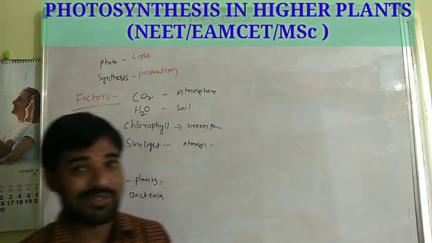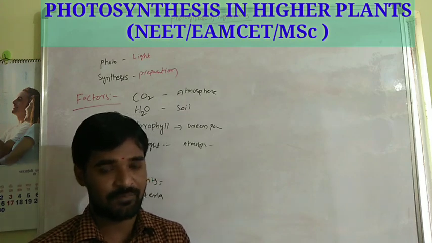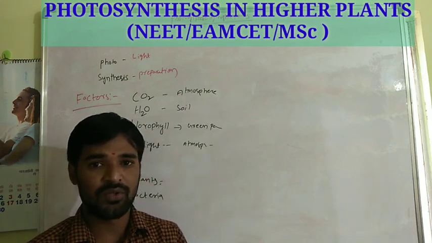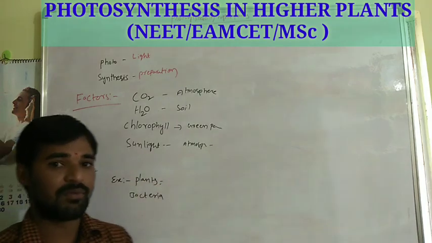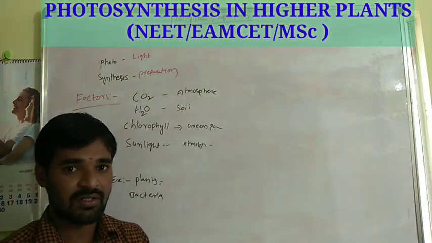Here some experiments are there, to prove the factors are essential for photosynthesis.